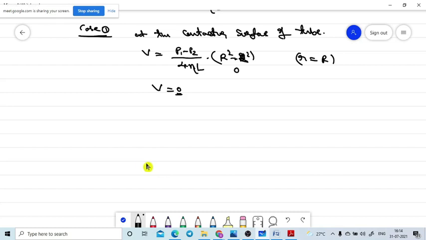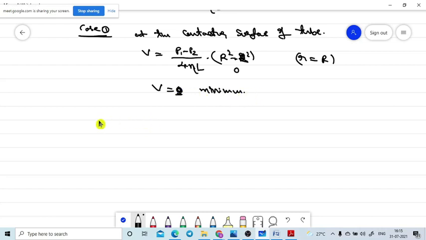That means the velocity of the fluid at the contacting surface of the tube is equal to 0. It is the minimum value. But in the real case we won't get exactly 0, that is the absolute, perfect value. In the real case it won't come, so we will get a very small value.